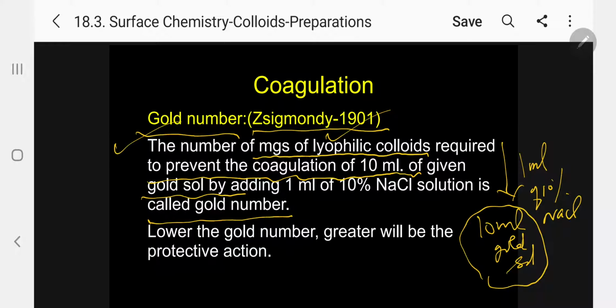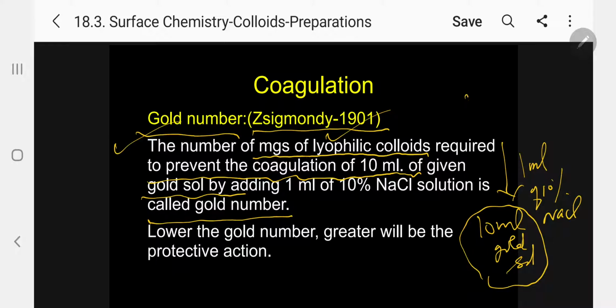Kindly follow. Suppose we have 10 ml of gold solution, 1 ml of 10% sodium chloride, when you add, it will precipitate. Gold sol will be precipitated. In order to avoid precipitate, we have to add in terms of milligrams of lyophilic colloids.